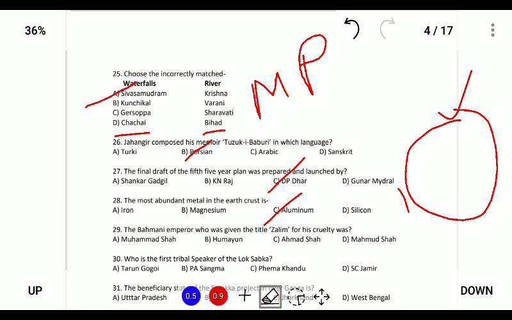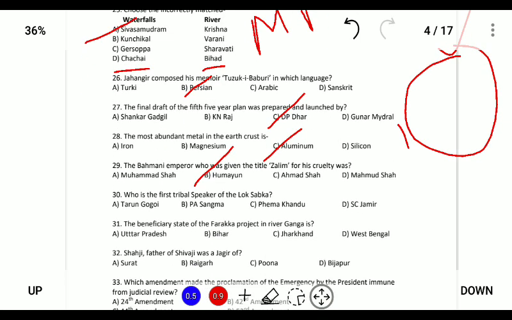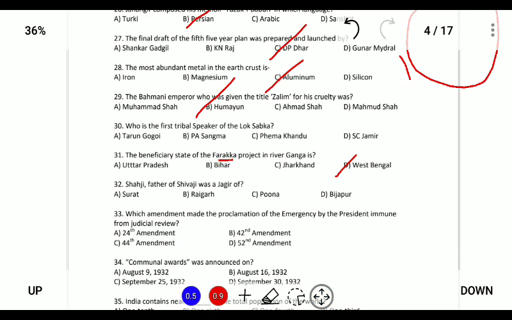Next, the Bahmani emperor who was given the title of Zalim for his cruelty was. So the answer is Humayun Shah Bahmani, and he was given the title of Zalim. The beneficiary of the Farakka project on the river Ganga is. So the Farakka project is a river project, and it was inaugurated in West Bengal state. So West Bengal is naturally the beneficiary state.